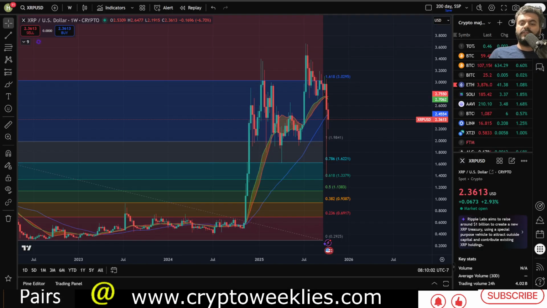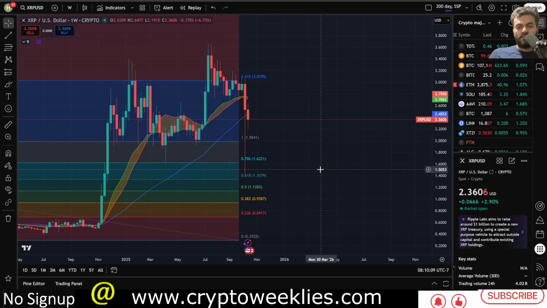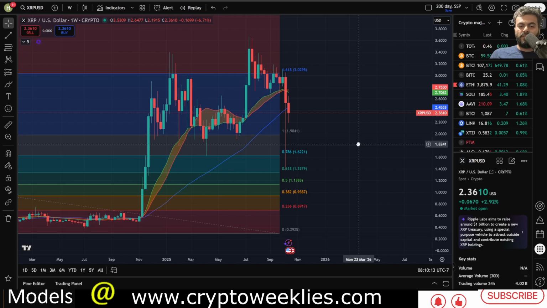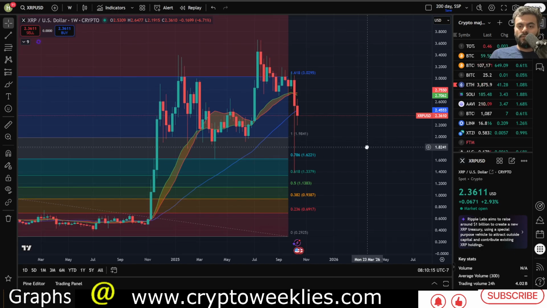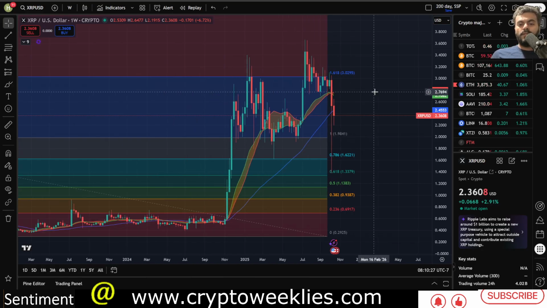Right now, the price of XRP is at around $2.36, fighting against the 50-week simple moving average coming in at around $2.45, the 20-week simple moving average at $2.75, and the 21-week exponential moving average at $2.70. So a narrow range between $2.50 and $2.75, just to approximate it.